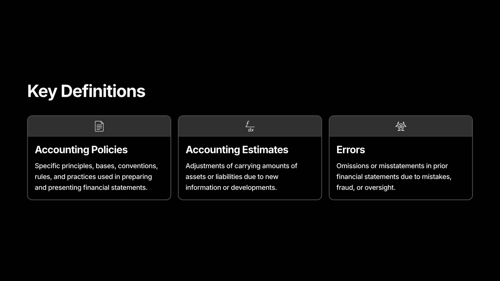Key definitions. Let's define three core words plainly. Accounting policies, the specific principles, methods, and conventions you use. Accounting estimates, the judgments that change amounts when new info arrives. Errors, omissions or misstatements from mistakes, oversight, or fraud. Keep these meanings tight. They determine whether you restate past numbers or just move forward.